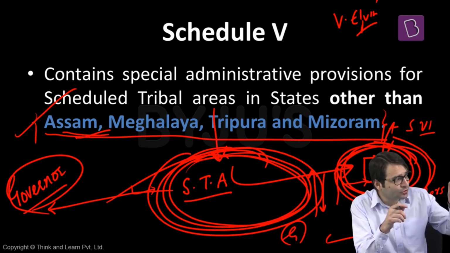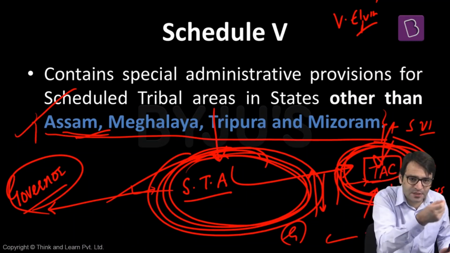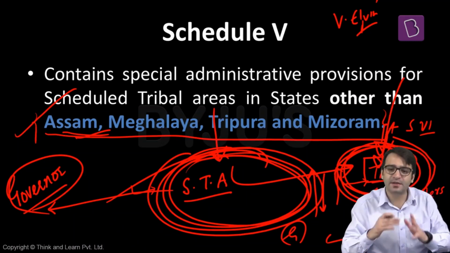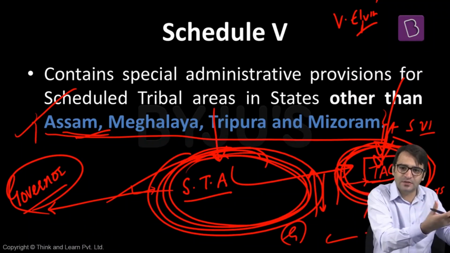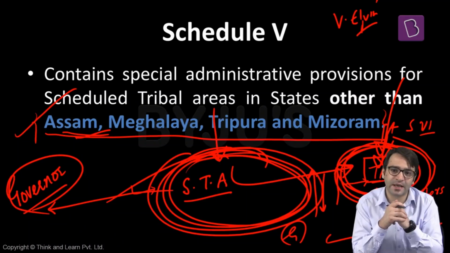Or the governor can say that this law will be applicable to this tribal area but with these modifications. The governor will say that this state law will be applicable to this tribal area but with these modifications. And who will prescribe these modifications? Advice of the Tribes Advisory Council. That means tribals will decide whether the laws of the central government or the state government will apply to these tribal areas or not. That is the protection available to these tribal areas under Schedule 5 of the Indian Constitution.